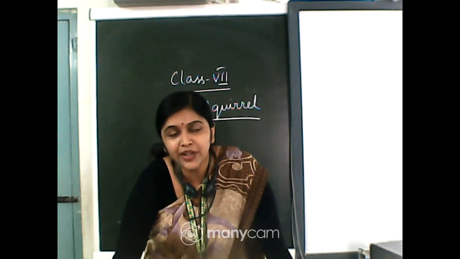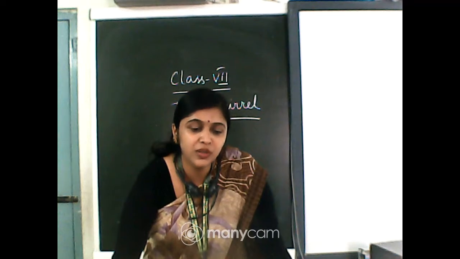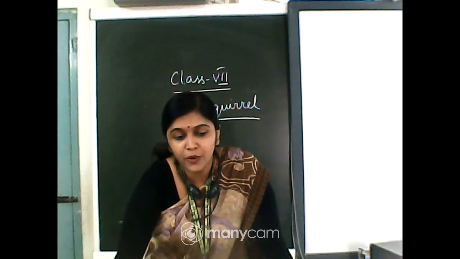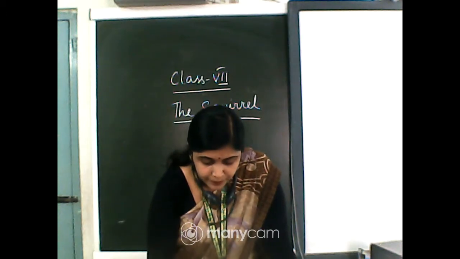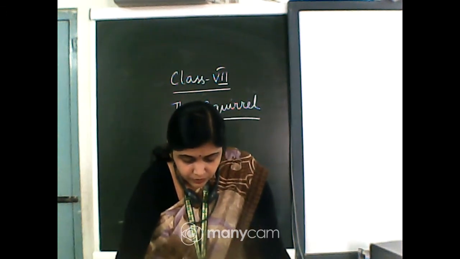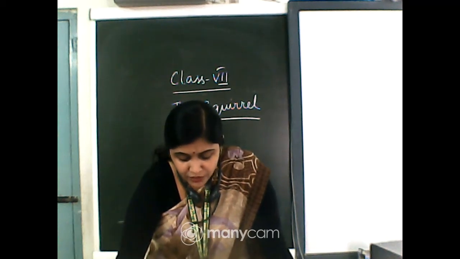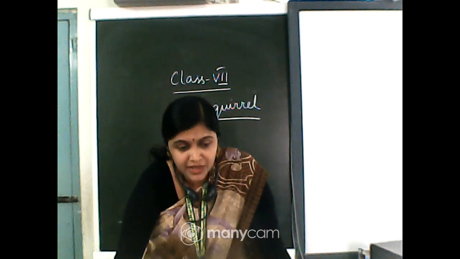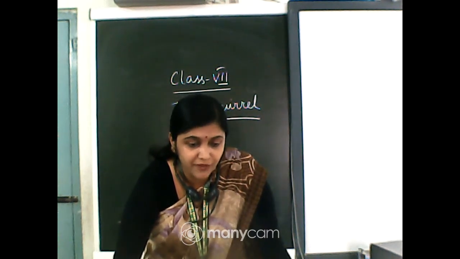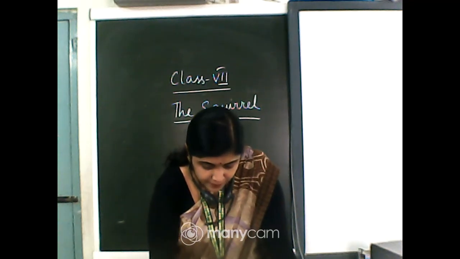But here the poet wants to give a humorous tone to the poem, and for that the poet writes that the squirrel wears a tail. The dictionary meaning of wear is something we put on as an outer covering.